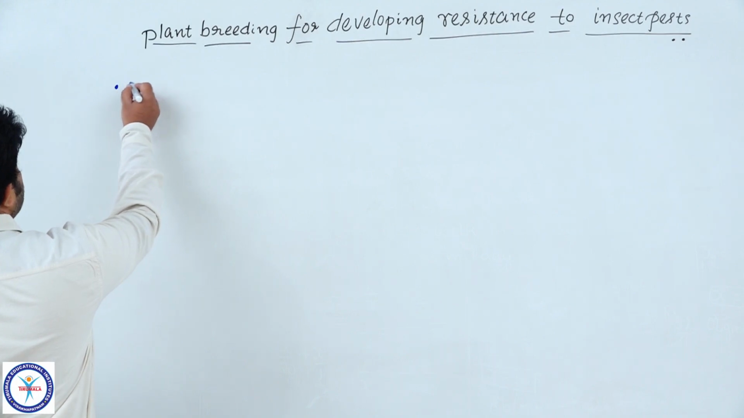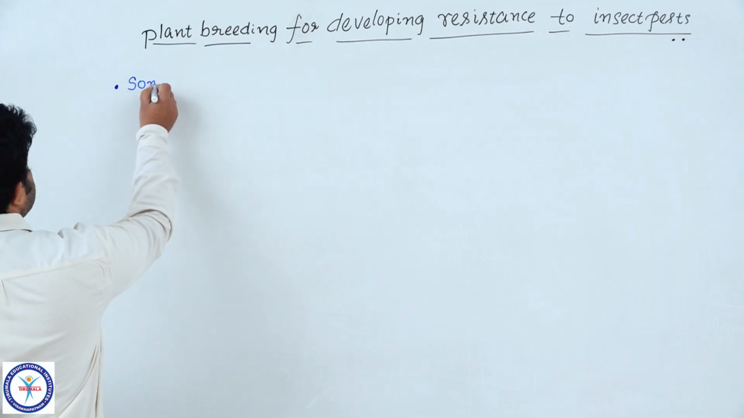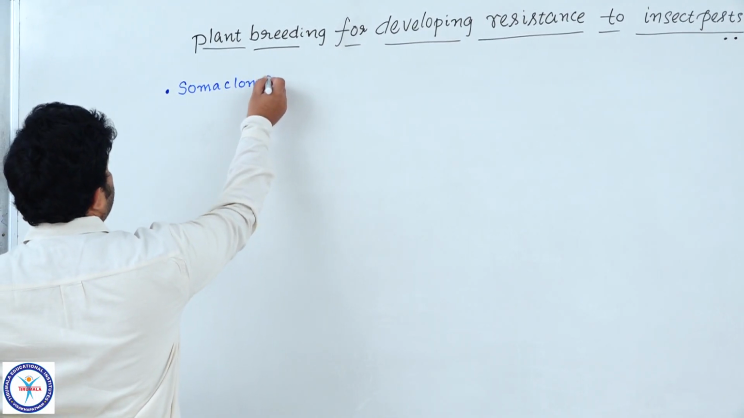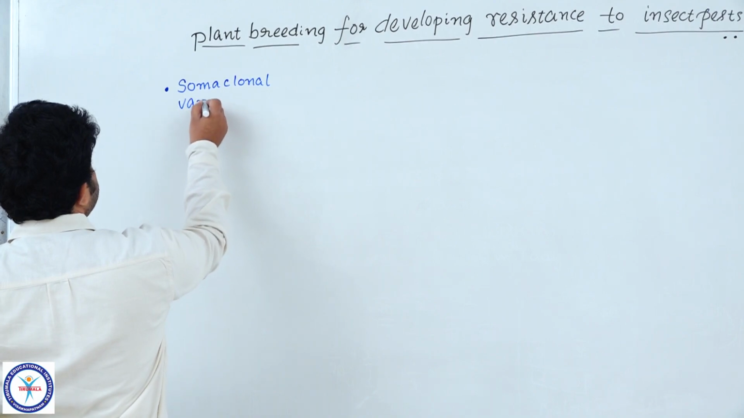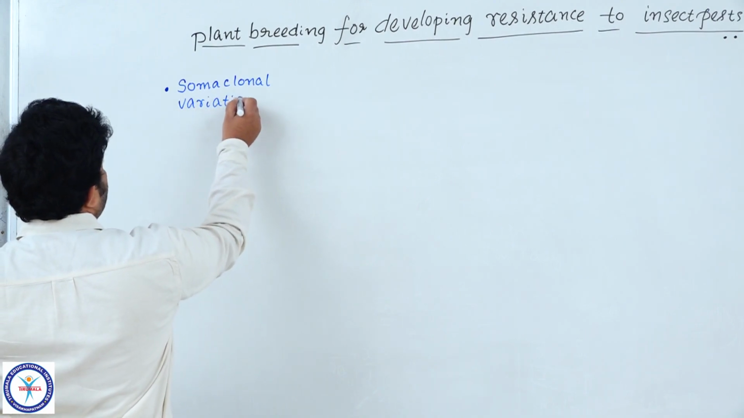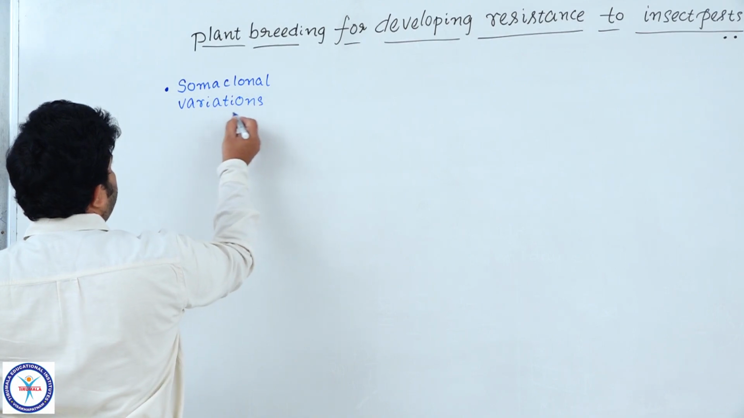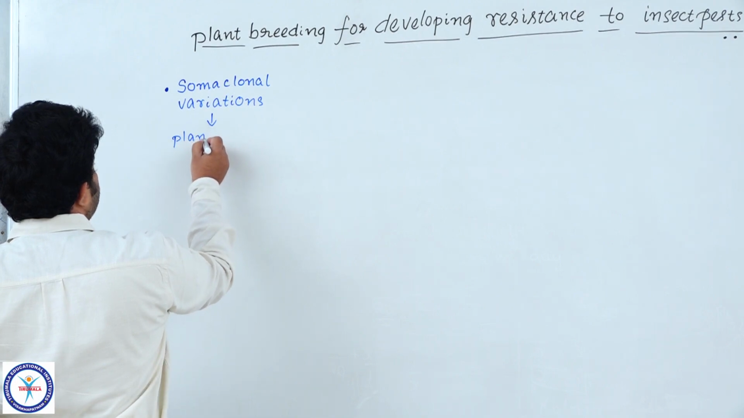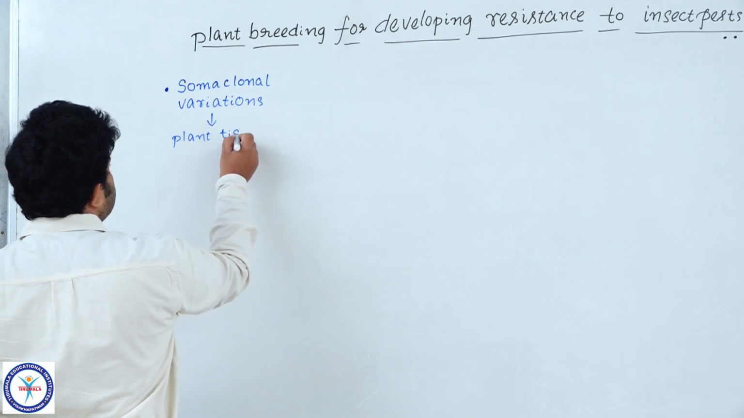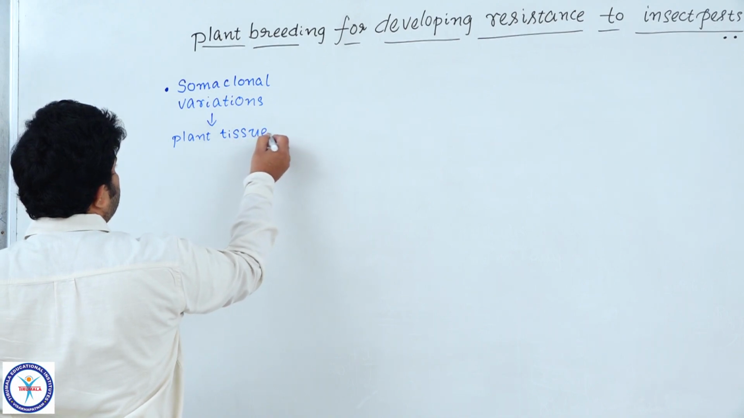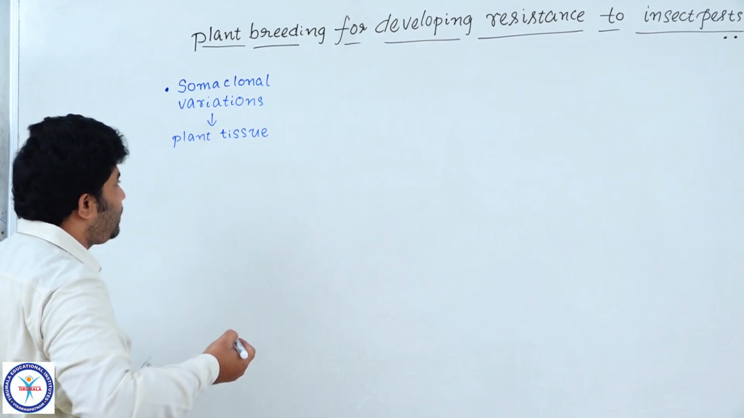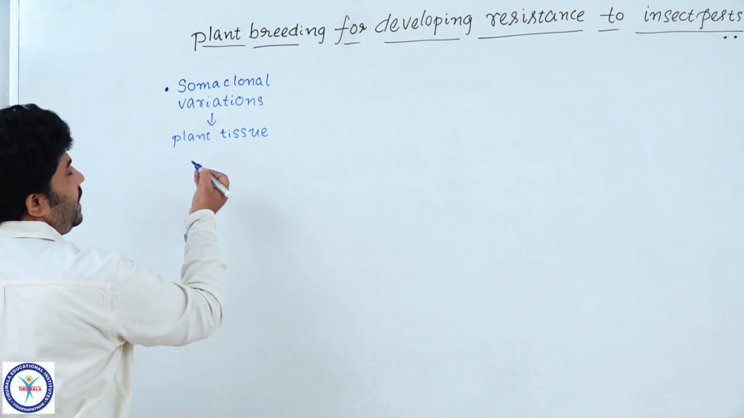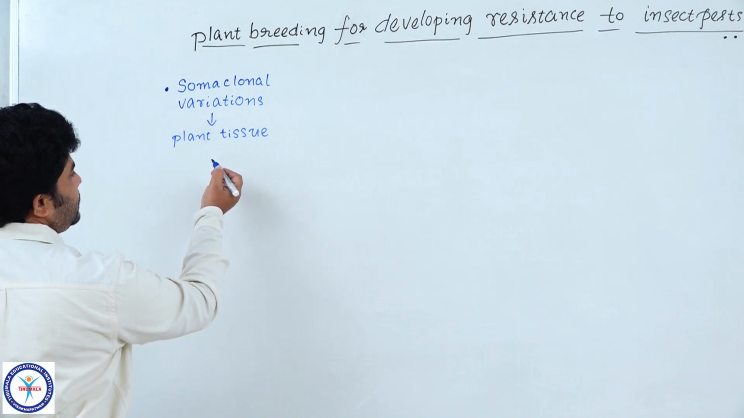Somaclonal variations. These somaclonal variations we are obtaining from plant tissue culture. Already at the start of this topic we discussed different branches of science and methods we follow to make new cultivars, new varieties of plants with desirable characters or desirable traits.